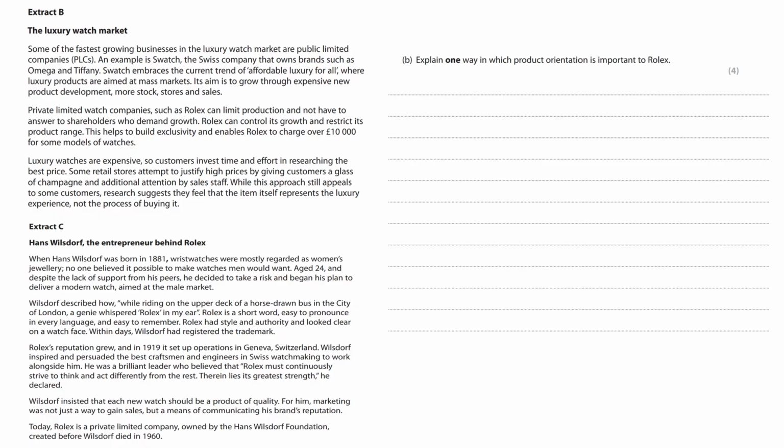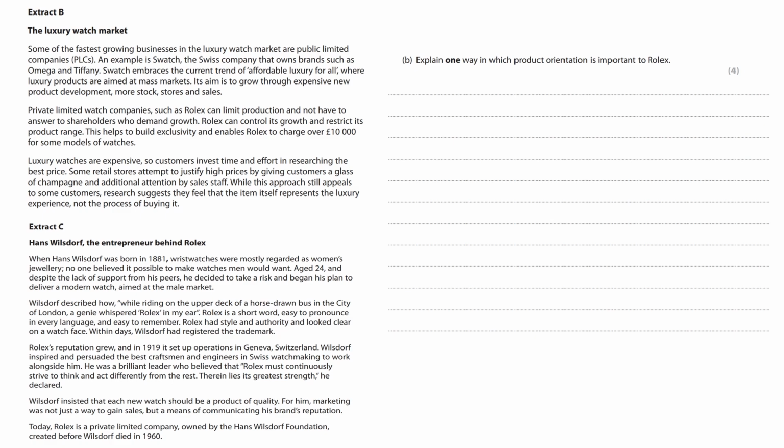Private limited watch companies such as Rolex can limit production and not have to answer to shareholders who demand growth. Rolex can control its growth and restrict its product range. This helps to build exclusivity and enables Rolex to charge over £10,000 for some models of watches.